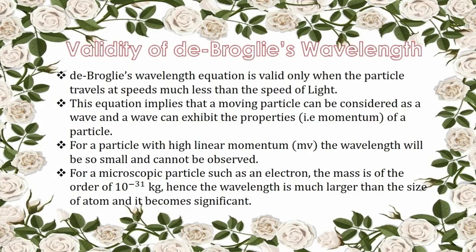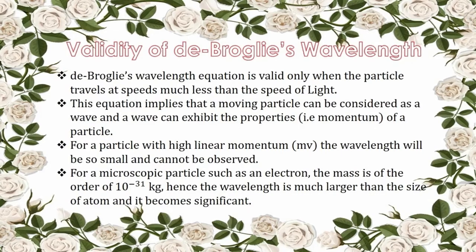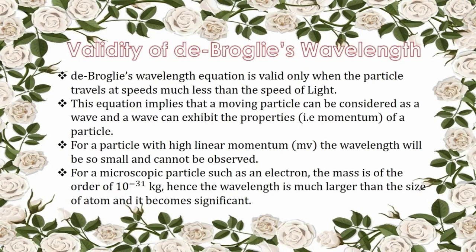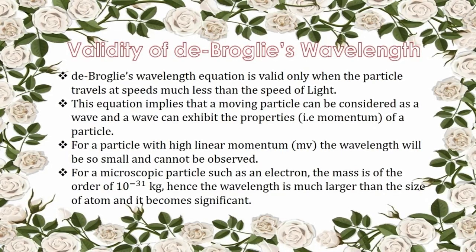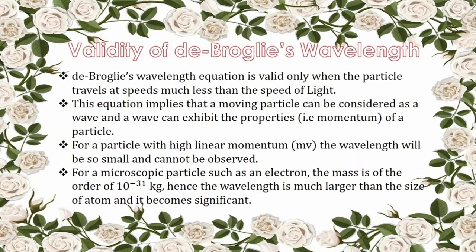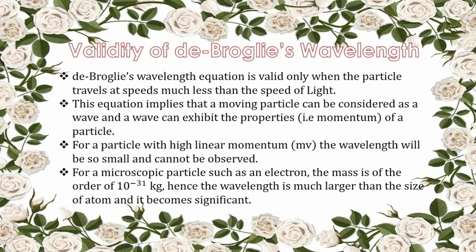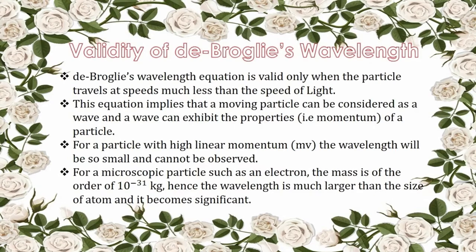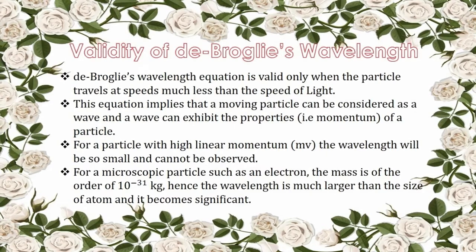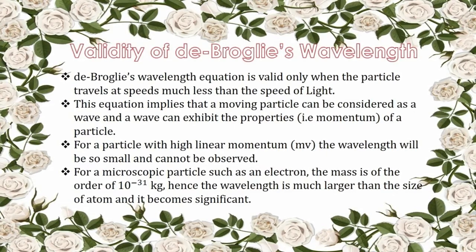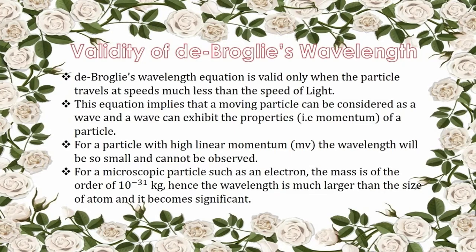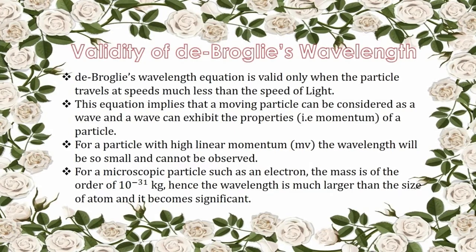Therefore, these bodies are said to have no wavelength. Thus, any material body in motion can have wavelength, but it is measurable or significant only for microscopic bodies such as electrons, protons, atoms, or molecules.